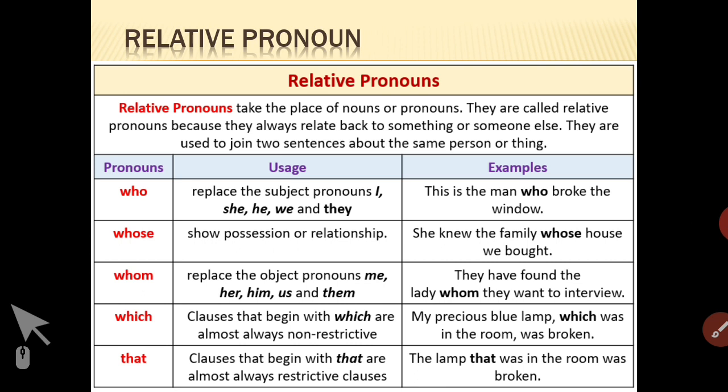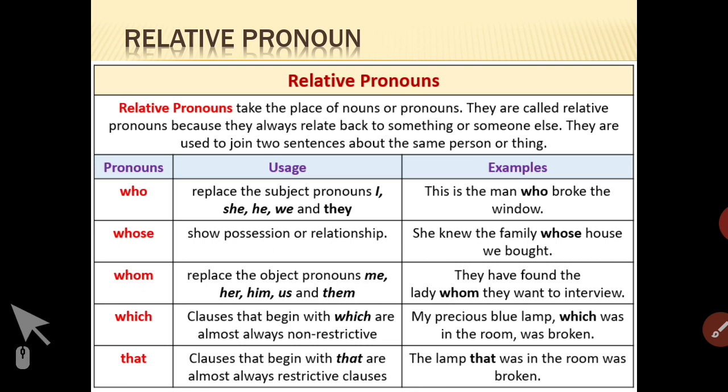Whom replaces the object pronouns me, her, him, us and them. Now what is this subject pronoun and object pronoun? The subject pronoun is the doer of the action. Any action we are doing, it is done by the subject pronoun. An object pronoun will be the person who receives that action. For example, me, her, him, us. She shouted at me. Means what? I have not shouted. She shouted at me.